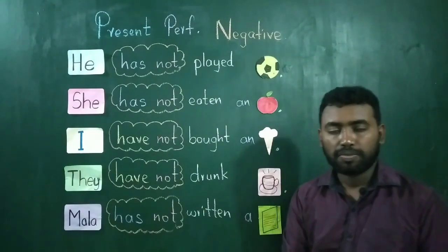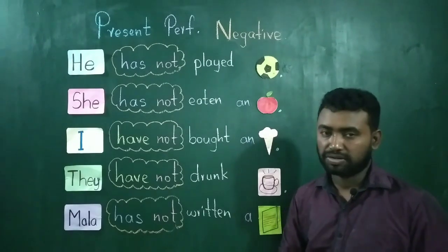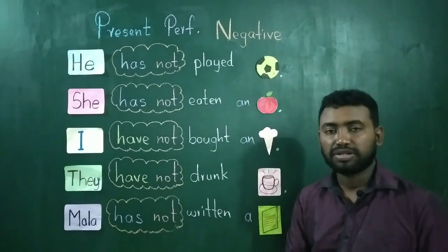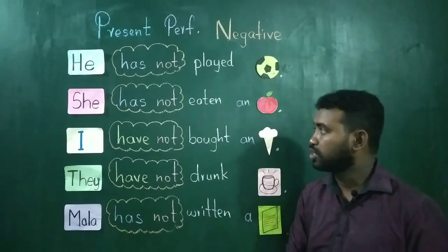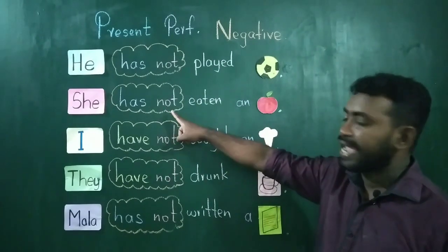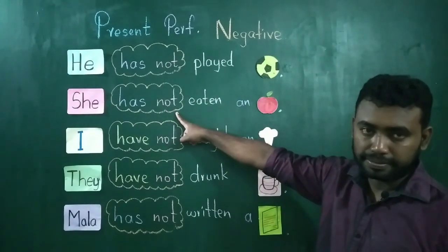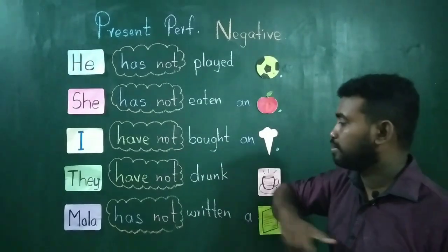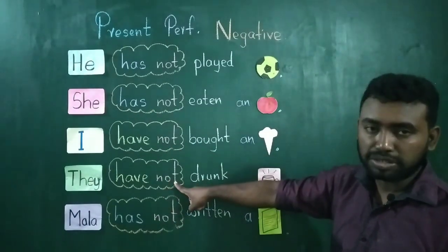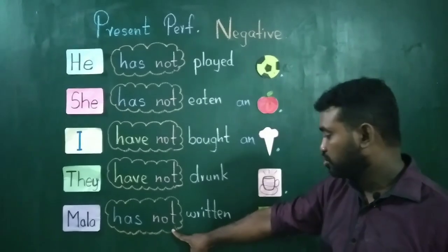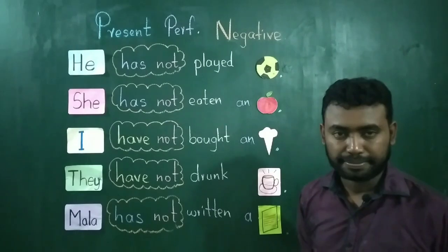The short form or contracted form of has not is hasn't. Have not is haven't. So, he hasn't played football. She hasn't eaten an apple. I haven't bought an ice cream. They haven't drunk coffee. And Mala hasn't written a letter.